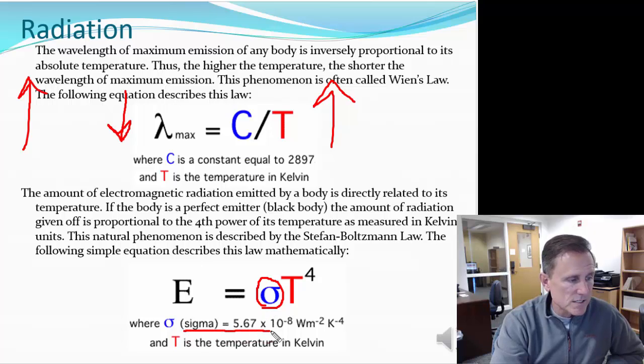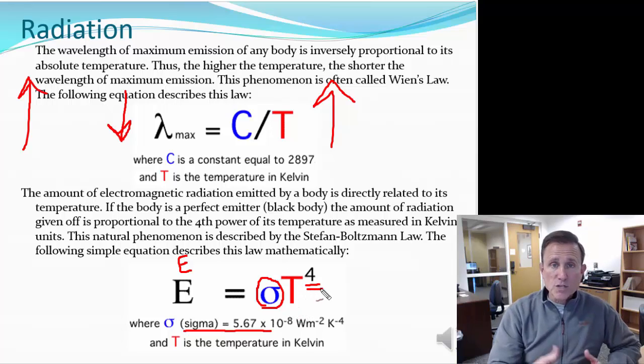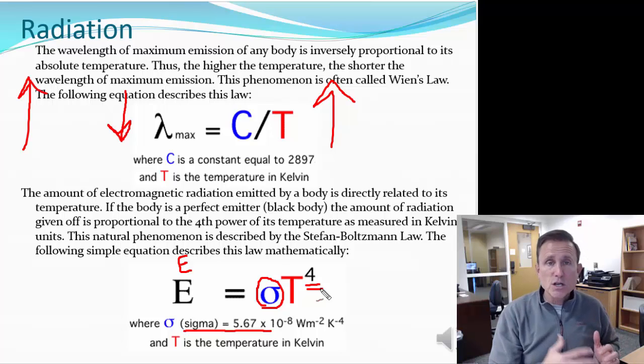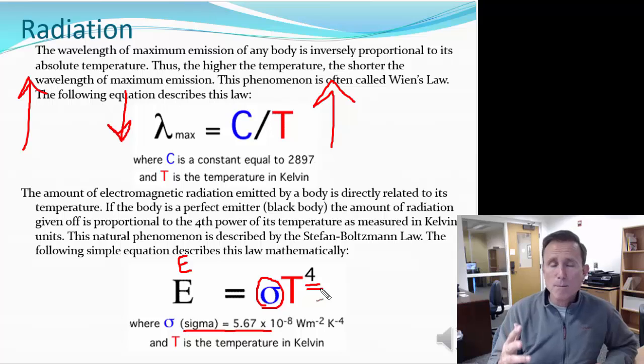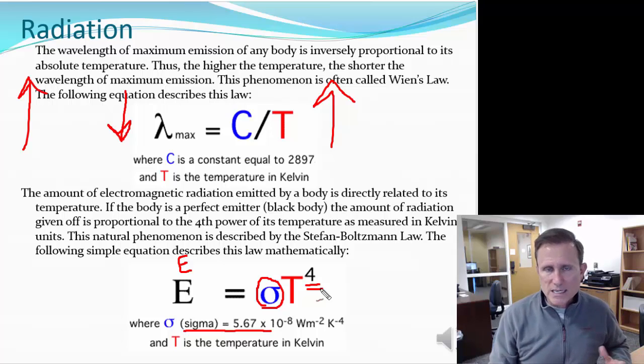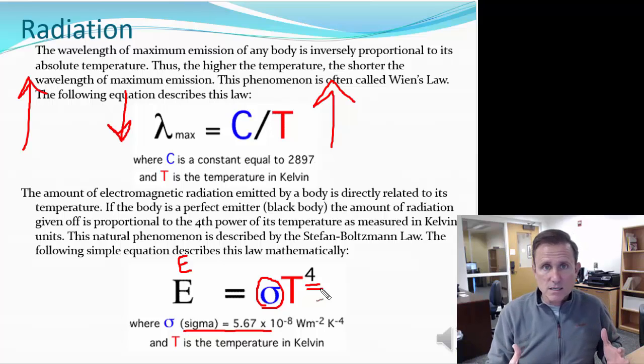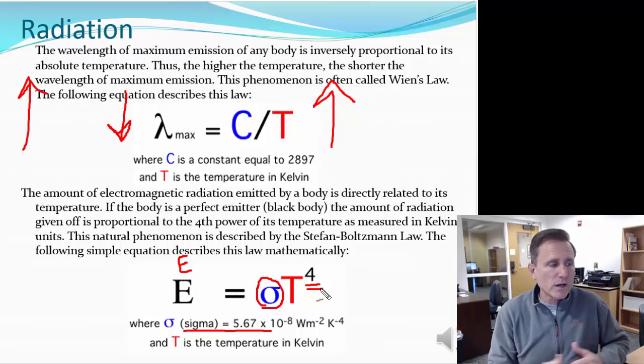Sigma is 5.67 times 10 to the minus 8th watts per meter squared per kelvin to the fourth. Anyway, this is the constant. And what this is actually telling us is the amount of energy being released by an object is directly proportional to its temperature raised to the fourth power. So if you double the temperature, you don't double the amount of energy, you multiply it by two to the fourth power. So that tells us as temperature goes up, the amount of energy being released gets significantly higher very, very quickly.